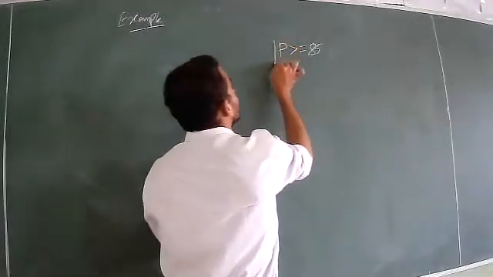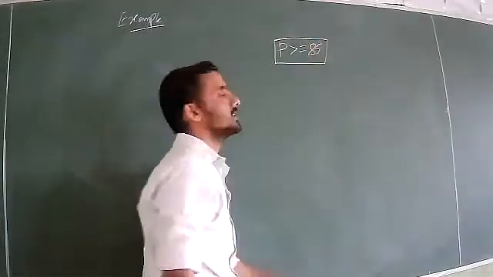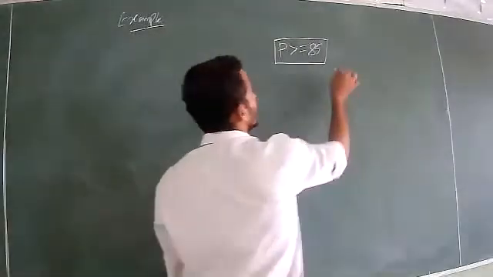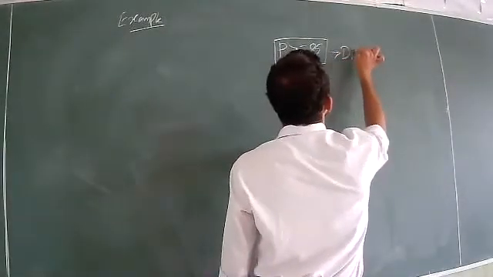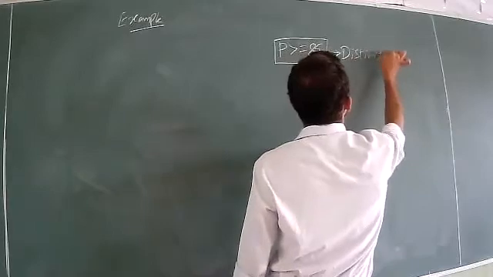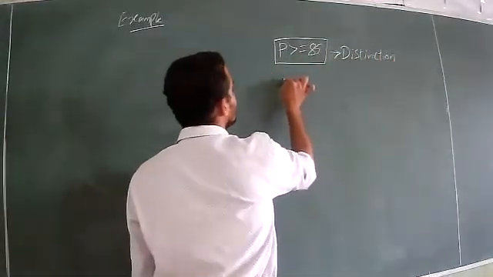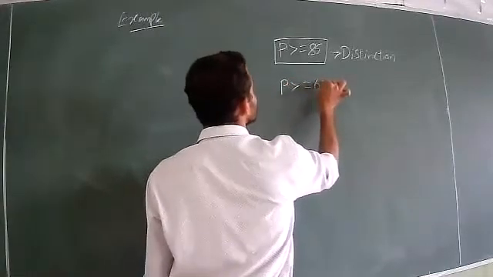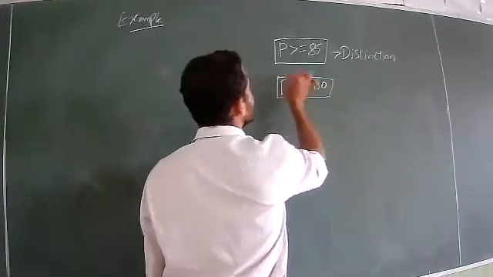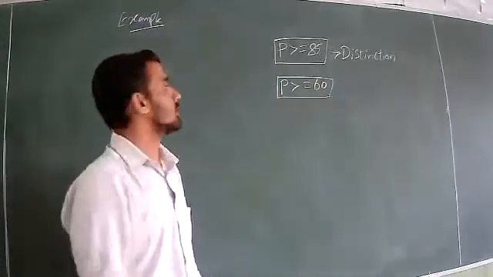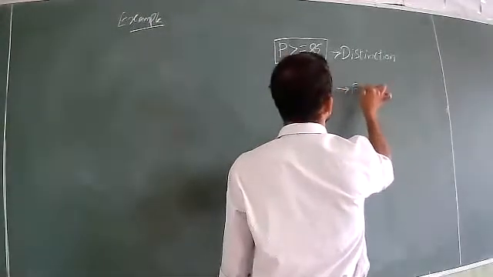Now, if you are getting a percentage greater than or equal to 85, let us print distinction as a message on the screen. And if P is greater than or equal to 60, then you will say first class.